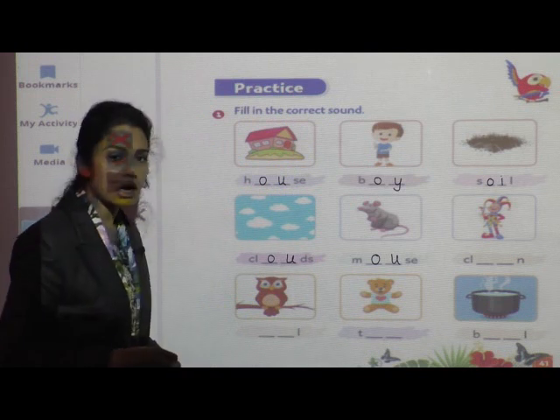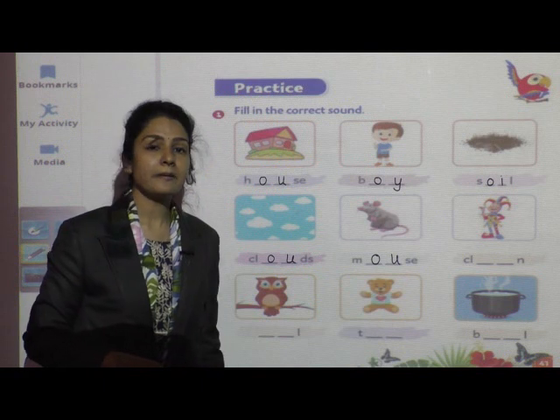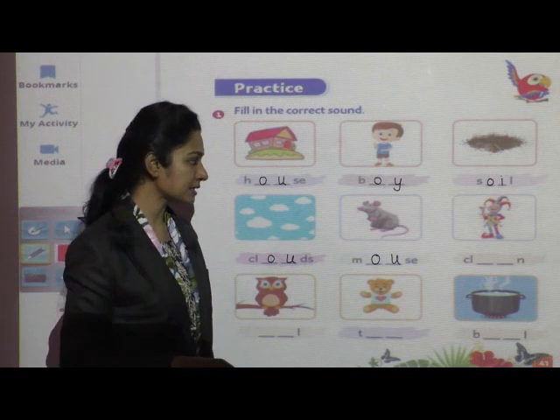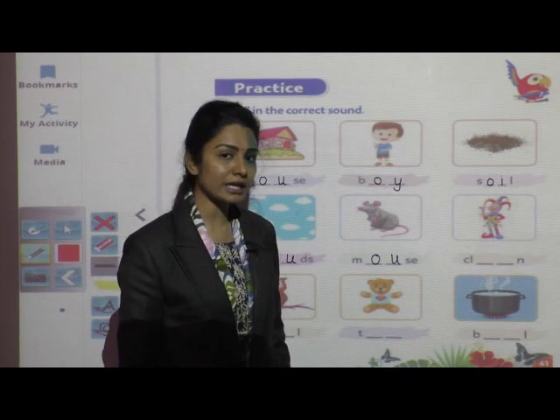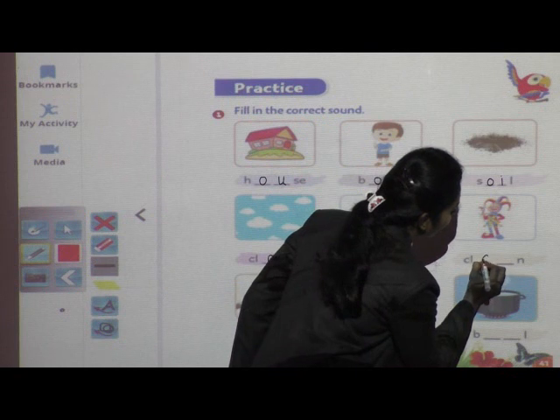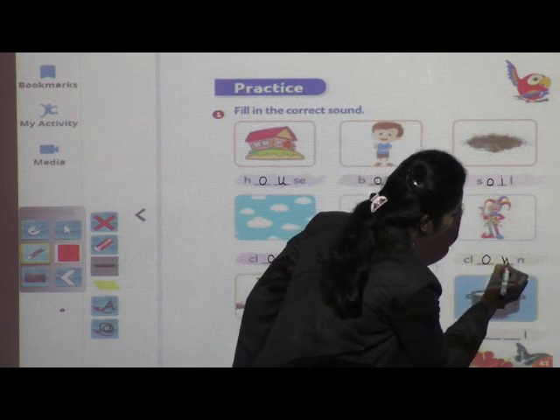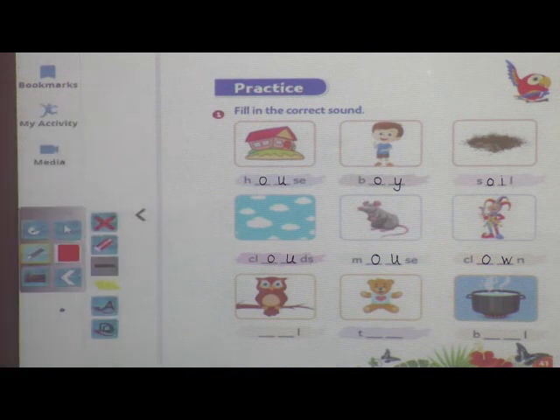M-O-U-S-E, mouse. Yes, now what is this? Joker. What we call in English? Clown. C-L-O-W-N, clown. Say and write, everyone. C-L-O-W-N, clown.